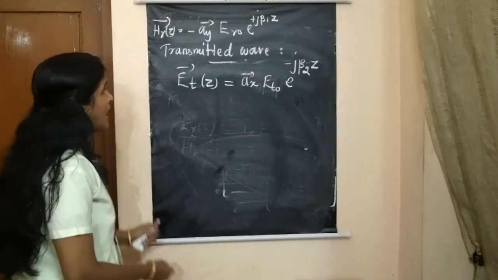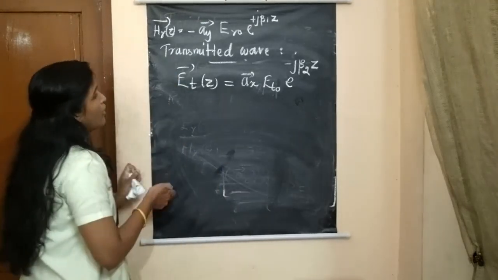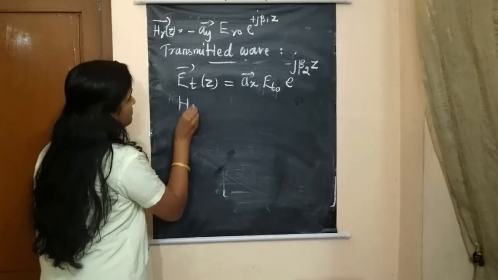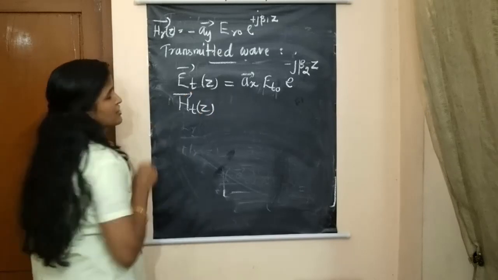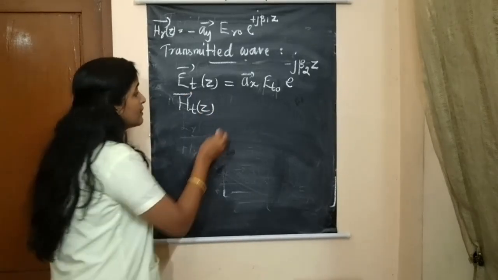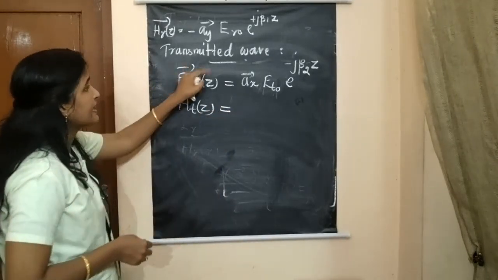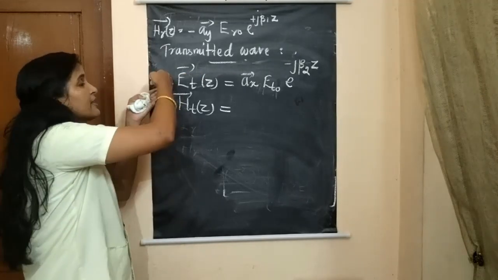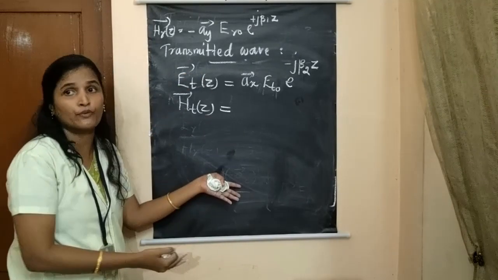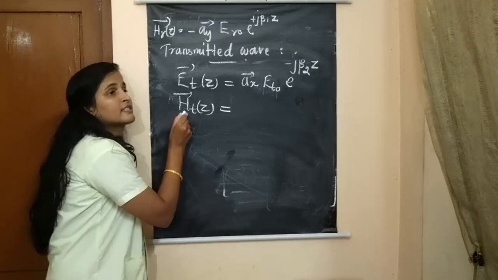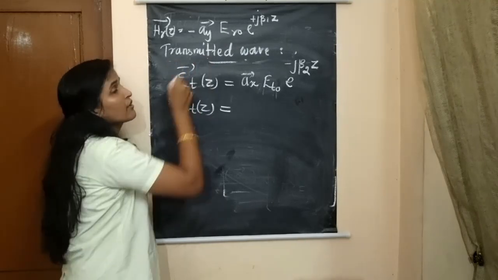Okay, and similarly for the magnetic field component, H t vector of z is equal to, from the electric field we can write. So we know the formula, right? So tell me the direction of propagation of the transmitted wave.